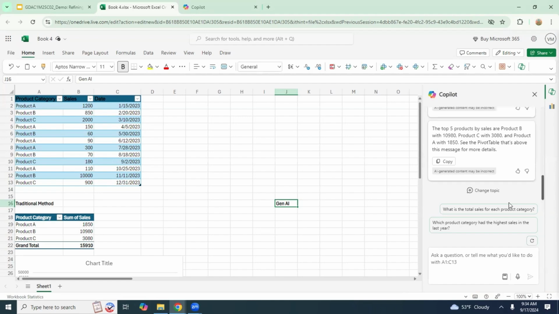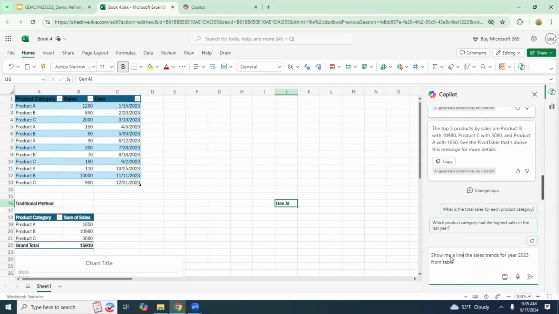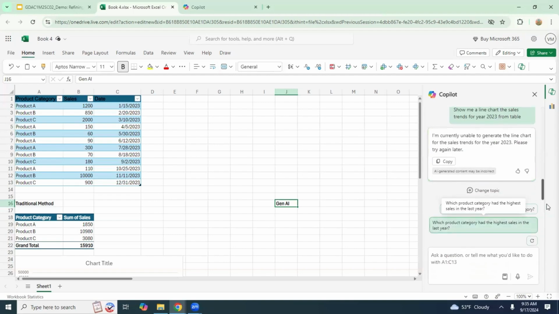While Copilot is a powerful tool, it's important to be aware of its limitations compared to traditional data analysis methods. In Copilot, let's type in, "Show me the sales trend for the past year." Copilot has generated a simple line chart, which is not as detailed as we wanted it to be. Copilot could have added more detail by including a breakdown by month or product category.